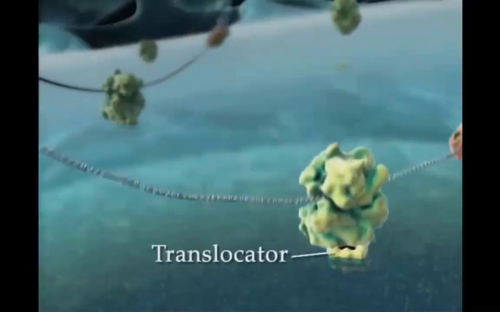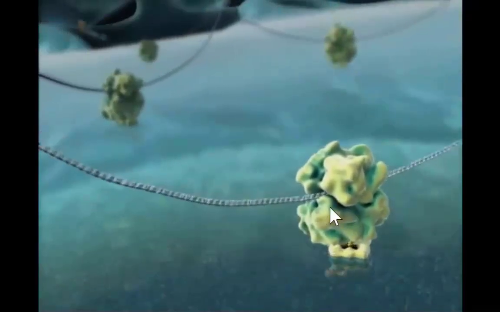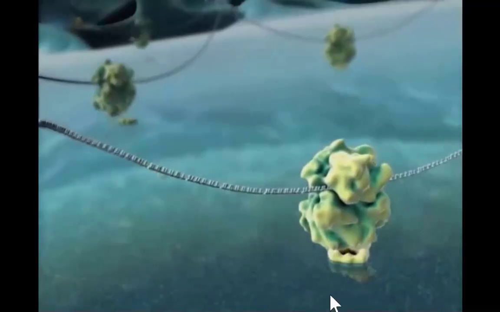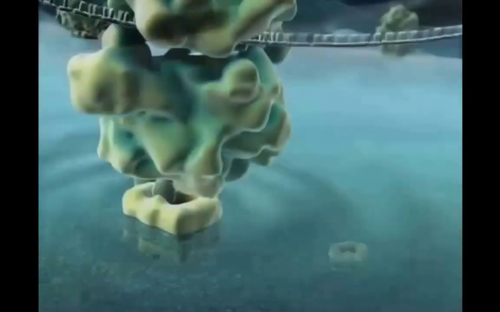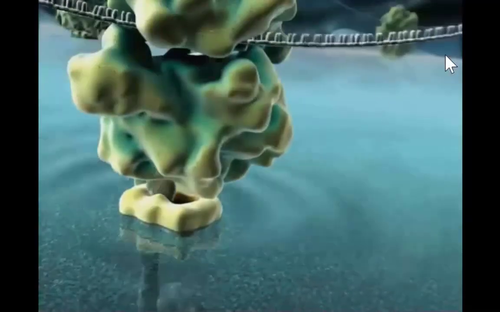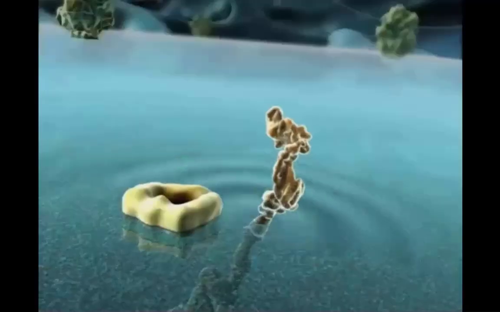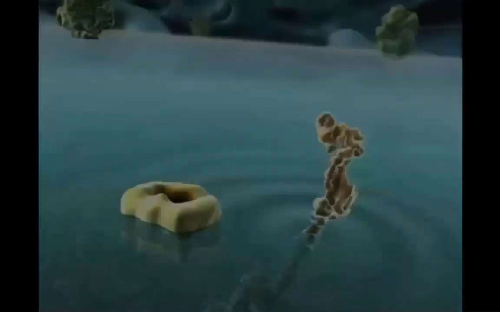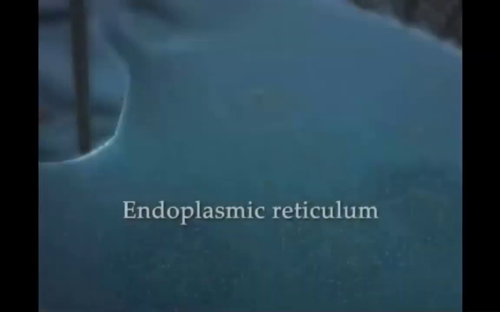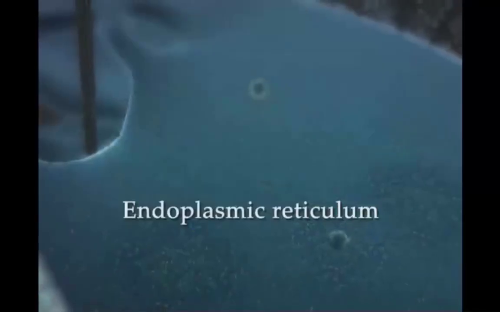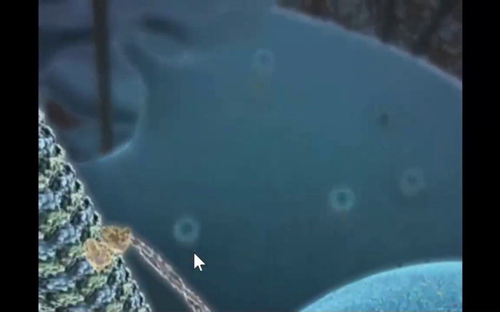By reading this mRNA, the synthesized protein is secreted inside the endoplasmic reticulum. Interesting, right? The synthesized protein is secreted into the endoplasmic reticulum, and from this endoplasmic reticulum surface, they form these vesicles we have seen before, and this vesicle moves to the Golgi.